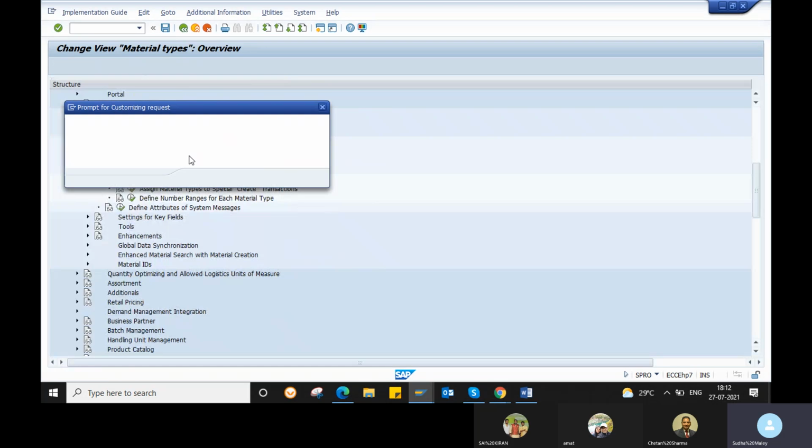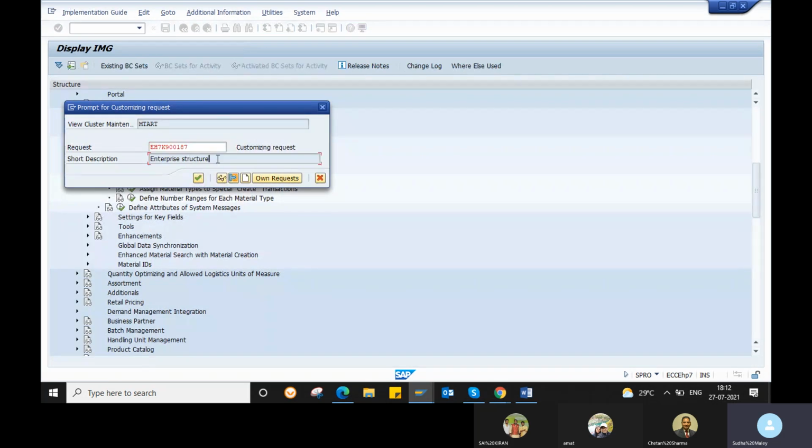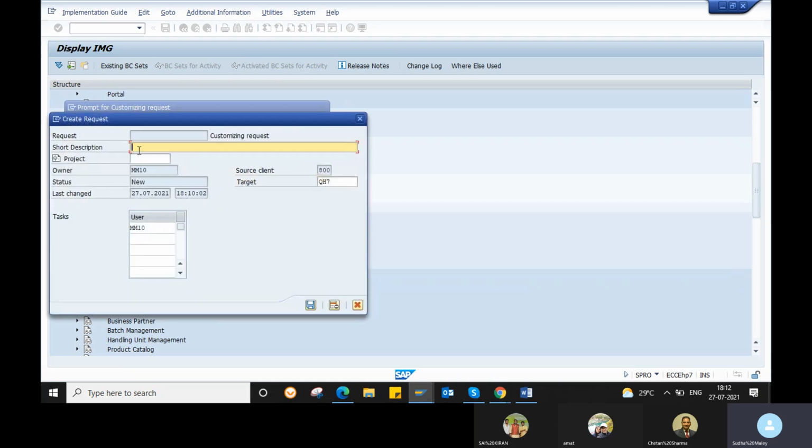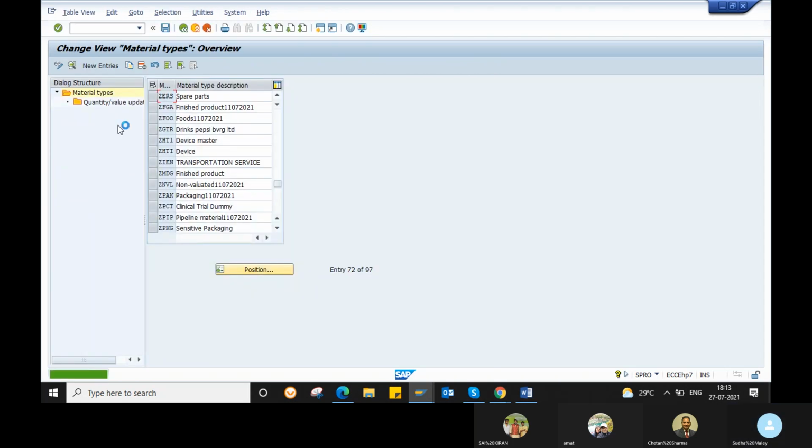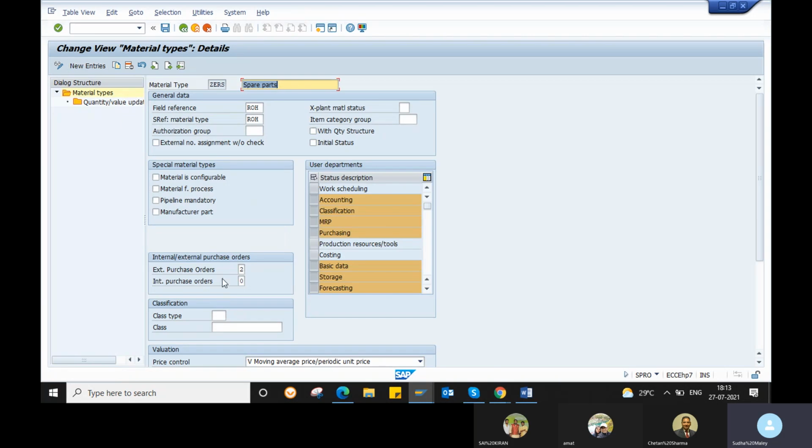Okay, and then we will save that. Here it is enterprise structure configuration. If you want to create a new one, you can create your own transport request here for the material type. In real time, you will give your project also. As it is a dummy server, no projects are there. Otherwise, you will have the project name also. Like this you will create, and then select it and go to the details.